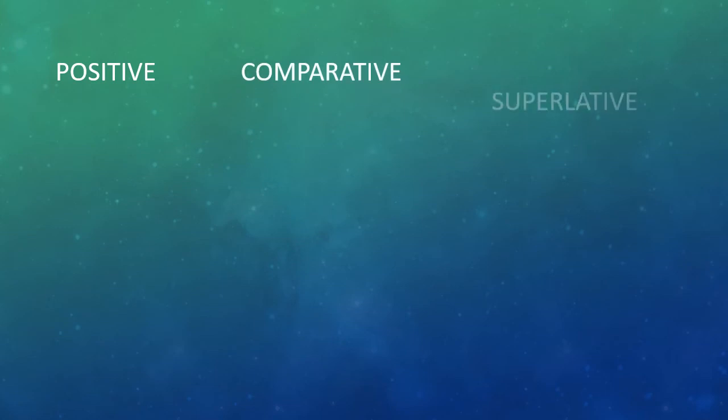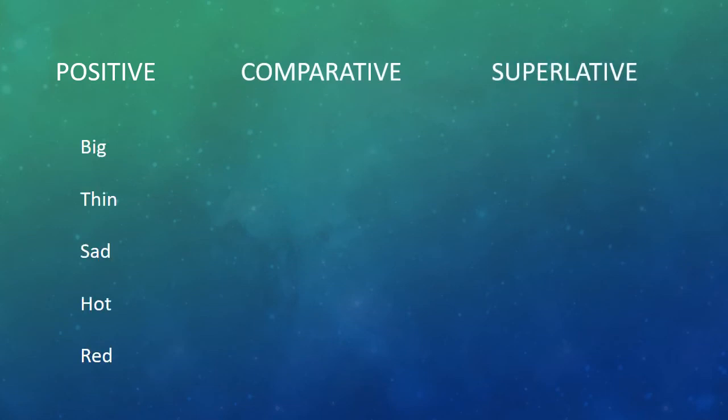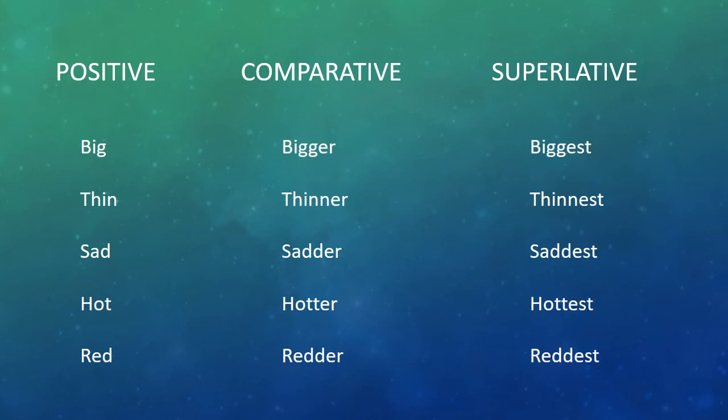So friends, these are our examples. Here, big has been changed to bigger and the superlative has become biggest. So what have we done? We have used G twice and then we added ER to form the comparative while we added EST to form the superlative. Same thing has been done with the other cases too.